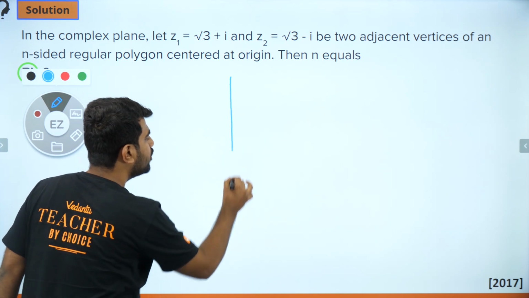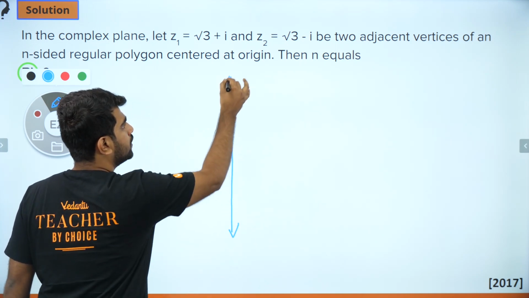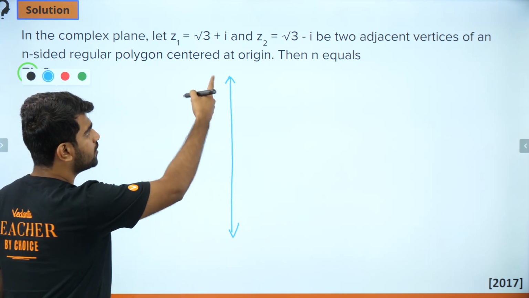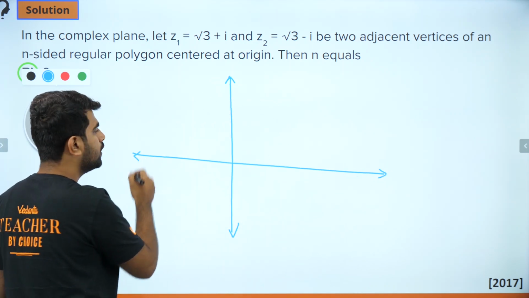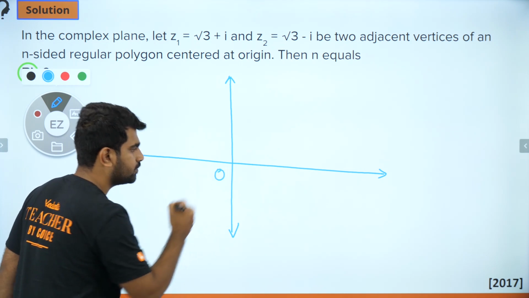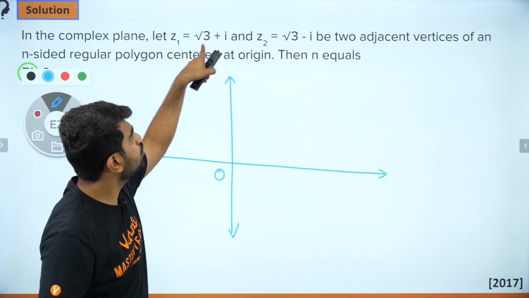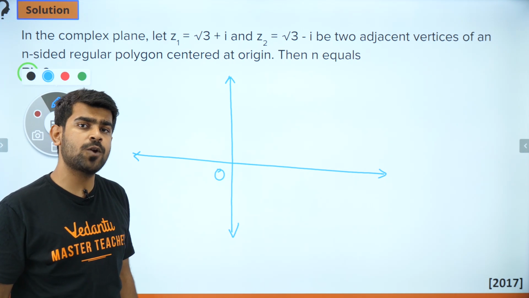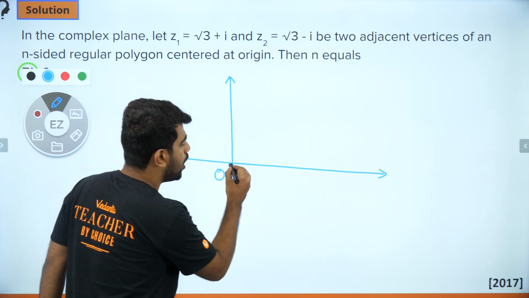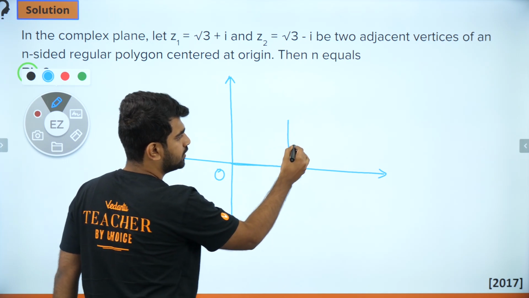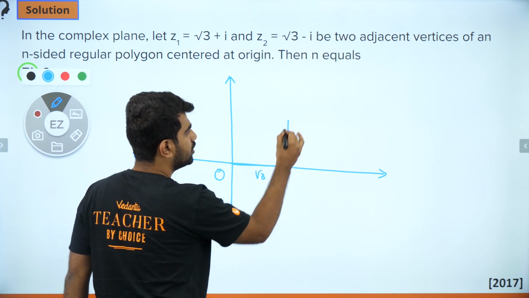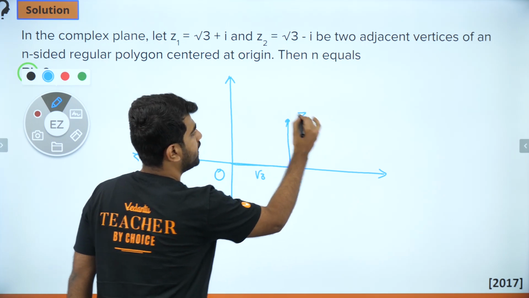Because if you draw the Argand plane. So what is the Argand plane? It is used to plot complex numbers, right? Similar to the Cartesian plane in real numbers. So we have the Argand plane, and the center is the origin. Now, what is this root 3 plus i? How do you plot it? Root 3 on the real axis and 1 on the imaginary axis. So this is my point Z1.